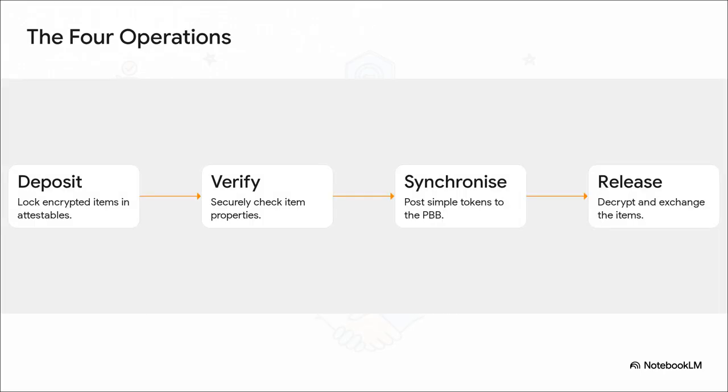Okay, so let's walk through how an exchange actually happens. It breaks down into 4 core operations. First, deposit. Alice and Bob deposit encrypted versions of their items into each other's attestables, locking them up.